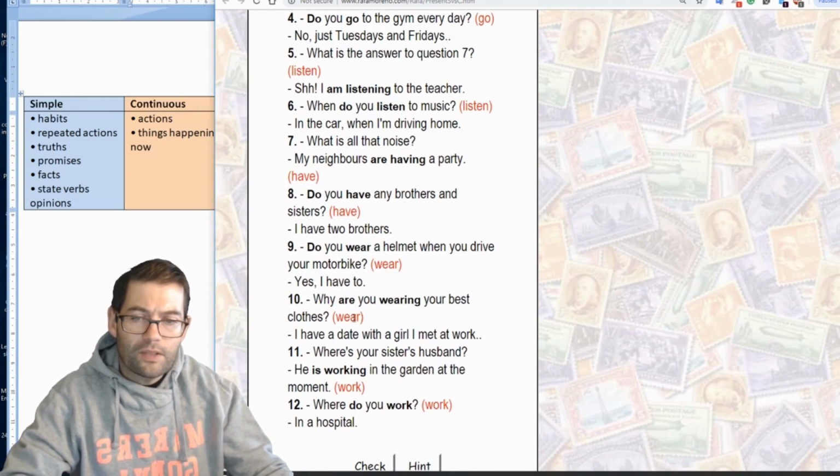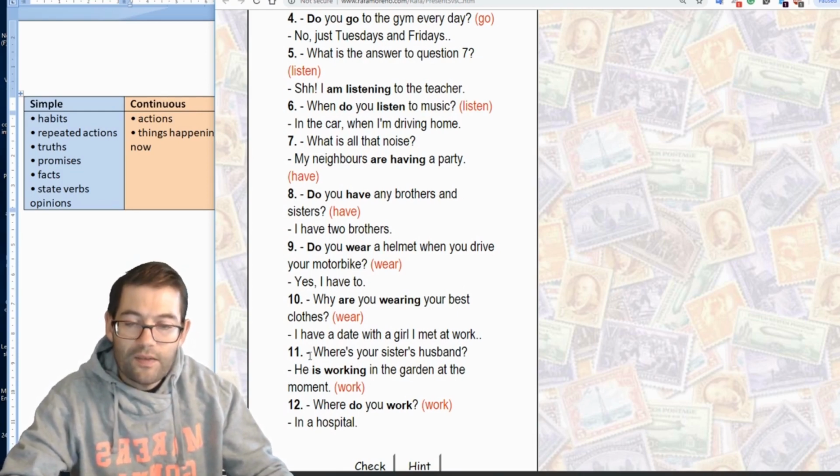So let's go back to question number 10. Why are you wearing your best clothes now? And the answer is, I have a date with a girl I met at work. Where is your sister's husband? So once again, we've got the simple tense here. But the focus of the question is on now. So where is his sister's husband now? And what's he doing now? Well, he's doing something now, and because the answer focuses on the activity, we have to use the continuous tense. He is working in the garden at the moment.